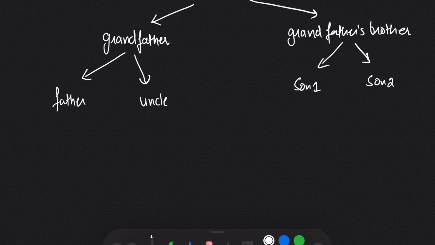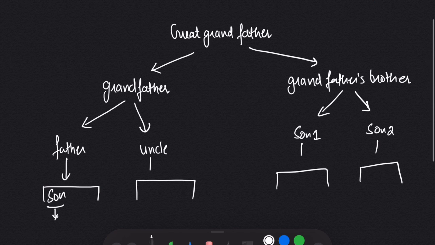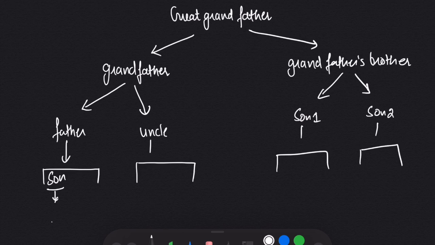And now your father will calculate how many family members he has in his family, and the same with your uncle, and the same with all other siblings of your father. Now here you are, the son, and you don't have your family yet. In this way, your father will calculate the number of family members he has in his family and pass it on to your grandfather. The same goes with your uncle. He will calculate the number of family members he has in his family and pass it on to your grandfather.